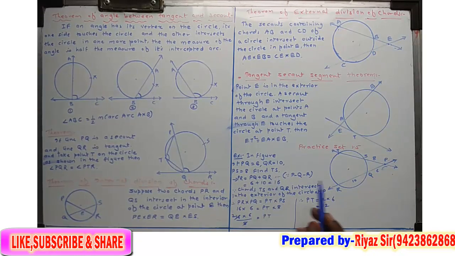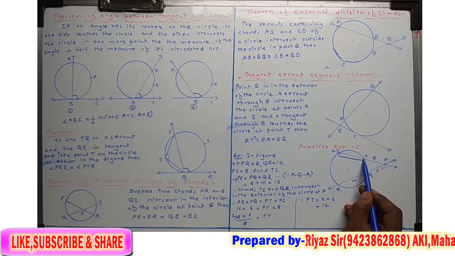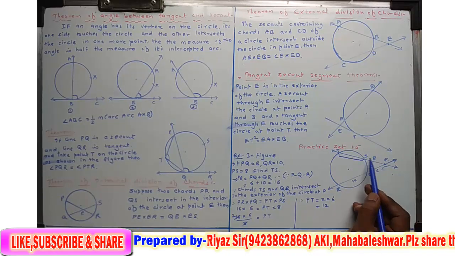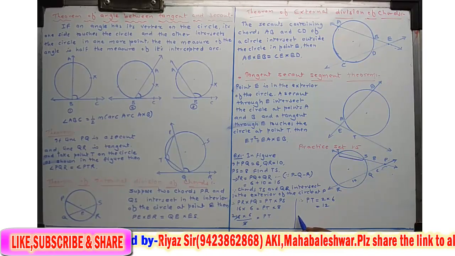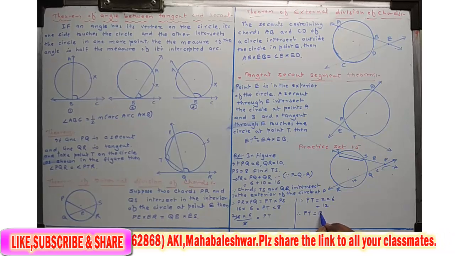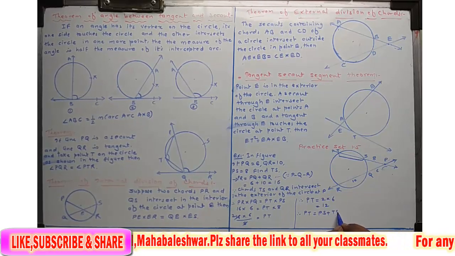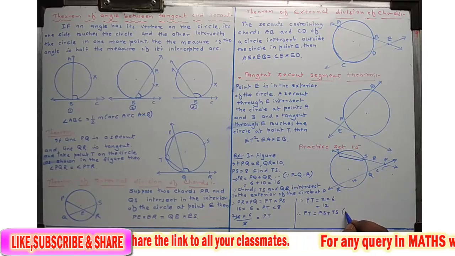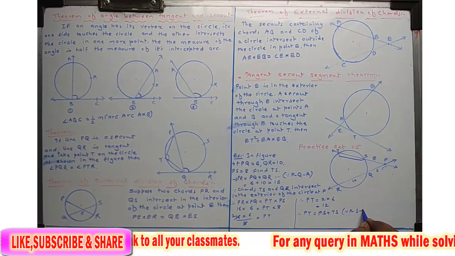Now what we have to find? We have to find this TS. How can we calculate this TS? From whole PT we have to subtract PS. Okay, and therefore PT is equal to PS plus TS, that gives total PT, since P-S-T.